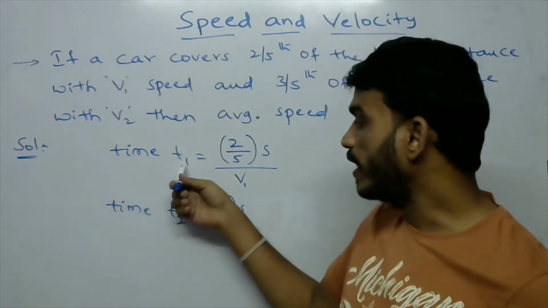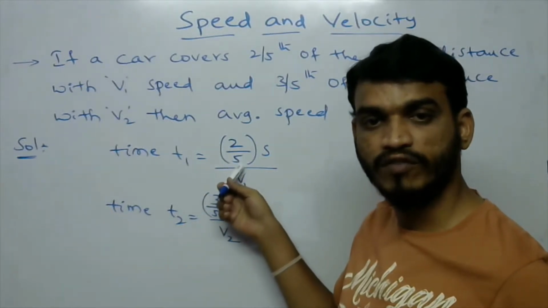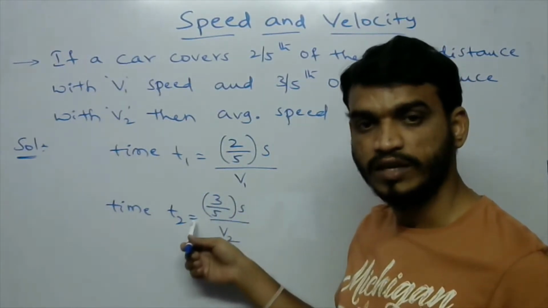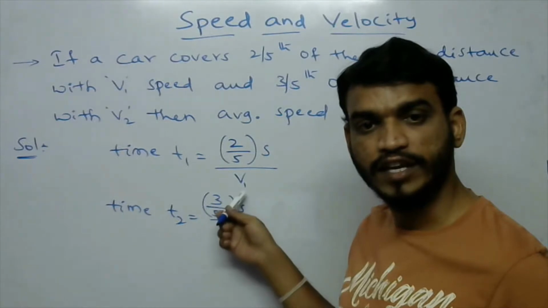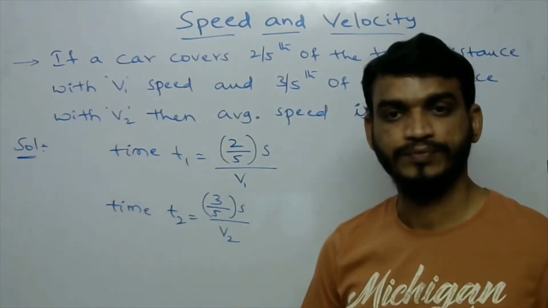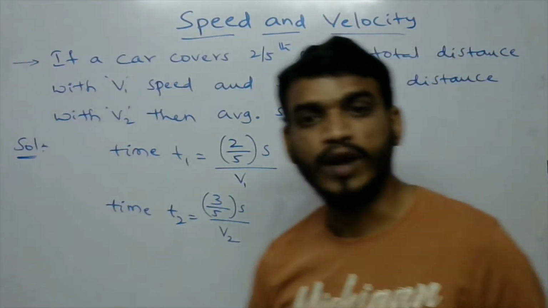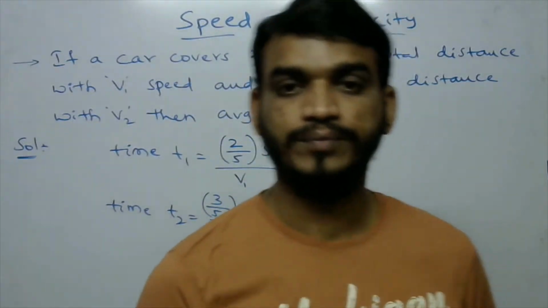So we can write t1 is equal to 2/5 into s by v1, t2 is equal to 3/5 into s by v2. Then we have to find out the average speed.